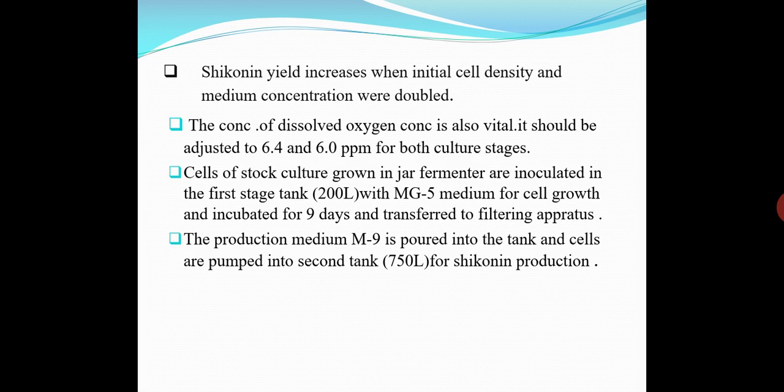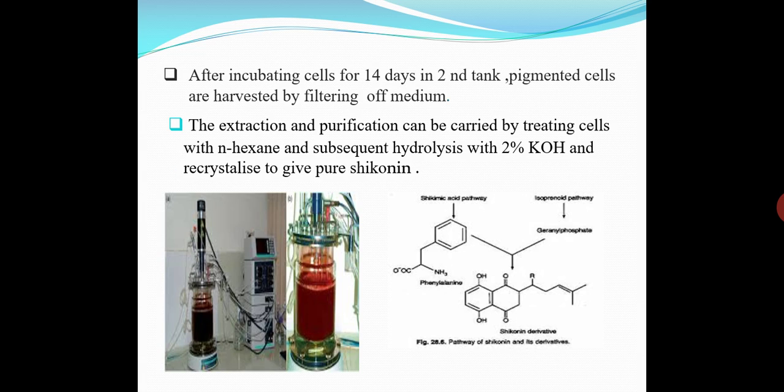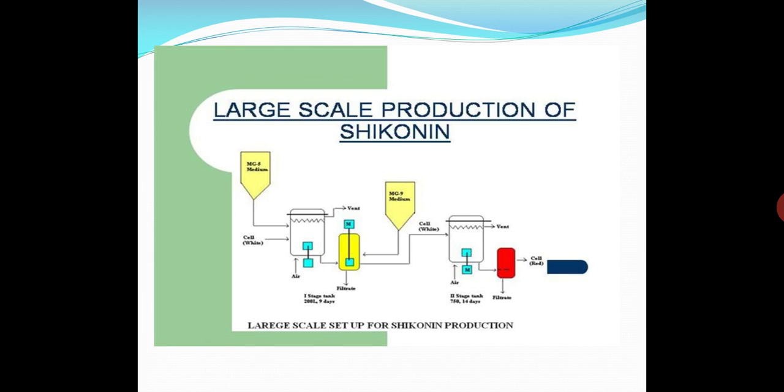Another is we use two media, that is MG5 media. It has 200 liter capacity, and here we incubate it for 9 days, and the production M9 media, it is of 750 liter capacity, and we culture it for 14 days. After seeing the next slide, you will totally gain the topic. That is, after incubating cells in second tank for 14 days.